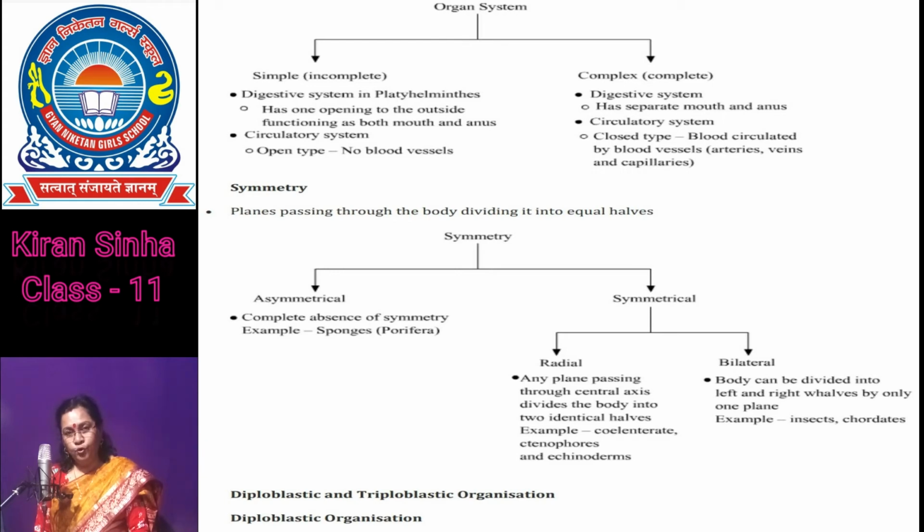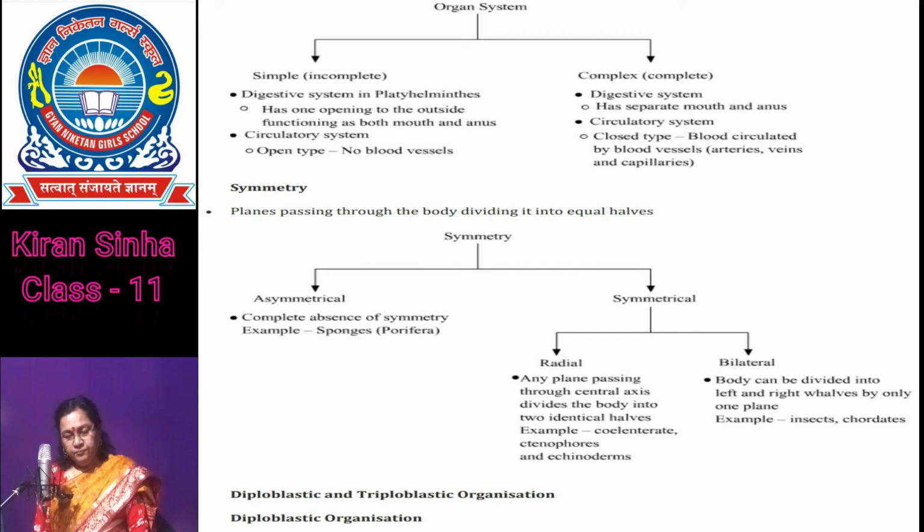taking the food inside the oral cavity, and anus for egestion of the undigested waste material from the body. Annelida and Arthropoda have the complete digestive system. In incomplete digestive system, it has only one opening for both ingestion and egestion. Example, Platyhelminthes. Now let us discuss the body symmetry.